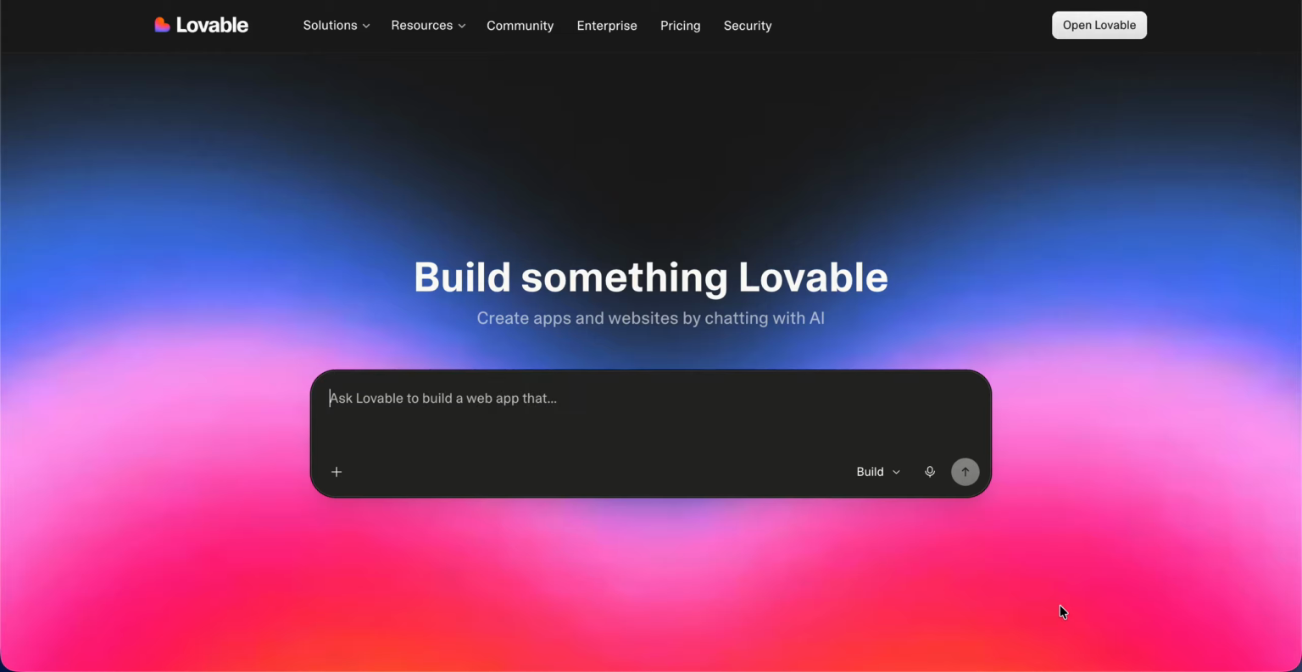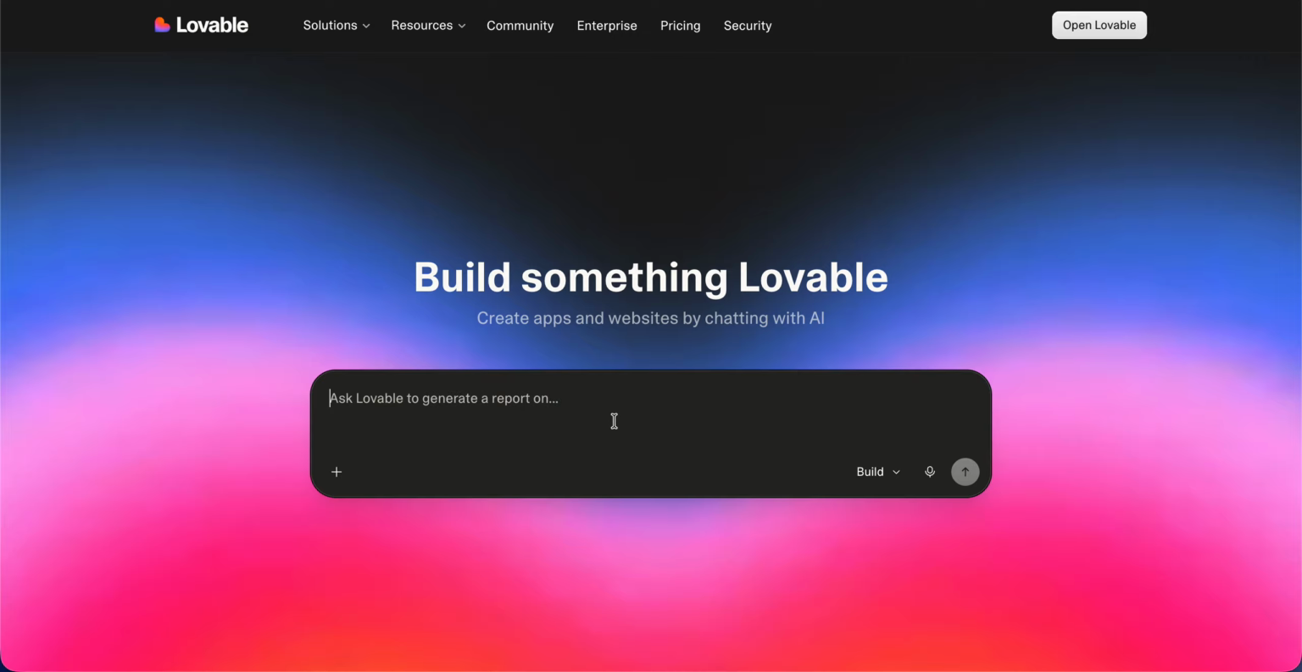Hello everyone. So today we are going to see Lovable. Lovable is basically an AI powered software development platform that allows us to build websites and web applications using natural language instead of doing any coding. It was created to make software development accessible to everyone, like people who don't know coding can just build the website they want using normal language.